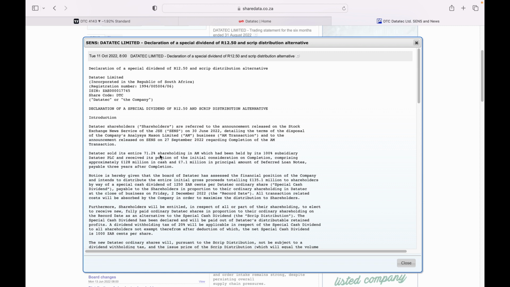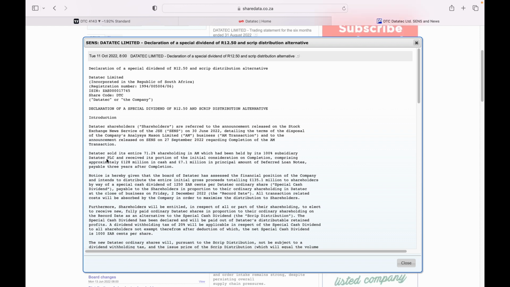Datatec sold its entire 71.2% shareholding in Analysys Mason, which is held by a 100% subsidiary of Datatec. So we are talking about Datatec Limited, but there is the subsidiary Datatec PLC.